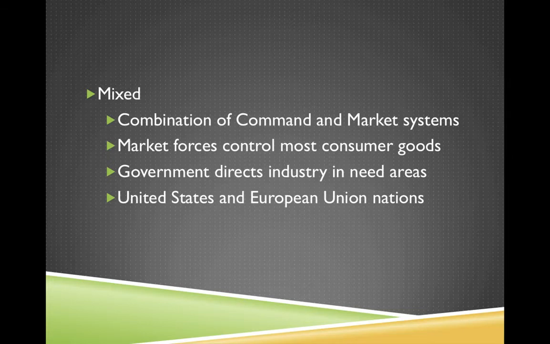But the government does intervene in certain industries. For example, in farming here in the United States, the government does provide basically an income for farmers that's guaranteed, so that if their crop fails, they're still getting paid. And also, we help with providing services through taxation, such as the public school system, the roads and stuff like that. That's taxpayer money that's helping pay for the roads. And then Social Security, Medicare, Medicaid, all that is some form of socialism. So like I say, you'll see that in the U.S. and pretty much all your EU nations as well. Most EU nations are going to have a higher dose of socialism than we do.